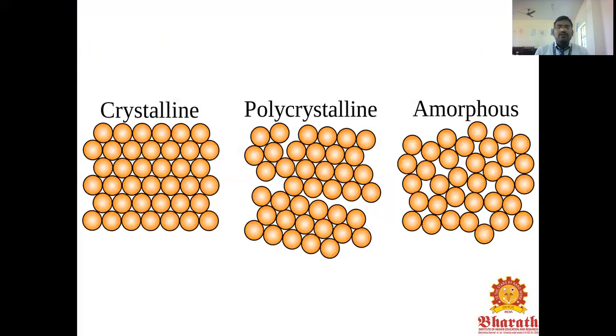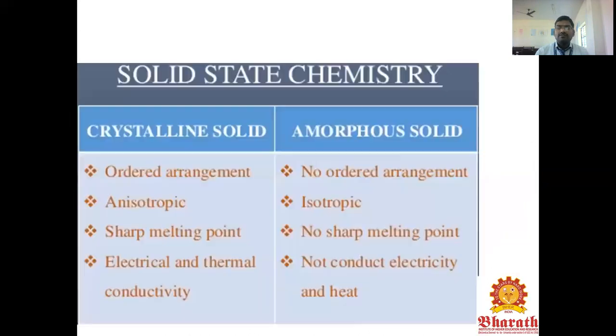This is the example: a regularly arranged compound is called a crystalline material, and polycrystalline is the combination of single atoms or molecules combined with others, where two or more crystalline materials are combined to form a regular arrangement, called a polycrystalline material. The amorphous compounds are irregularly combined atoms or molecules. Those materials are called amorphous materials.